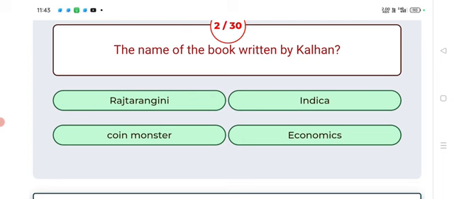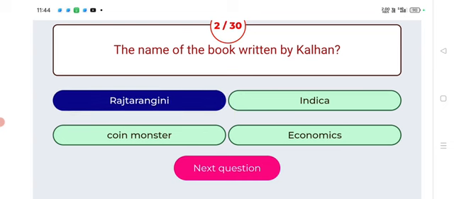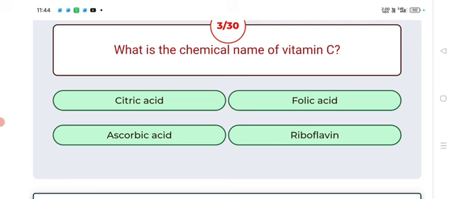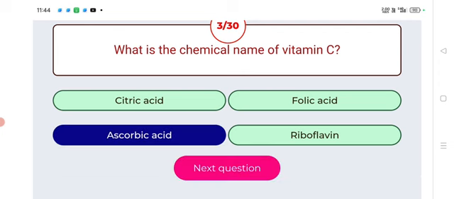The name of the book written by Colquhoun. Answer: Rajtarangini. Next. What is the chemical name of vitamin C? Answer: ascorbic acid. Ascorbic acid is the chemical name of vitamin C. Next.